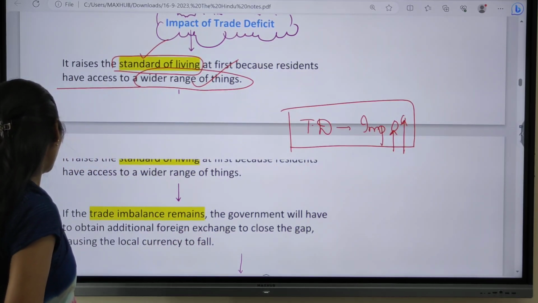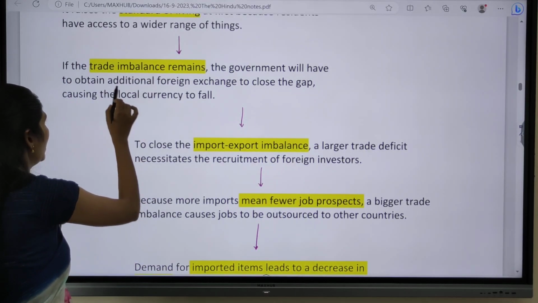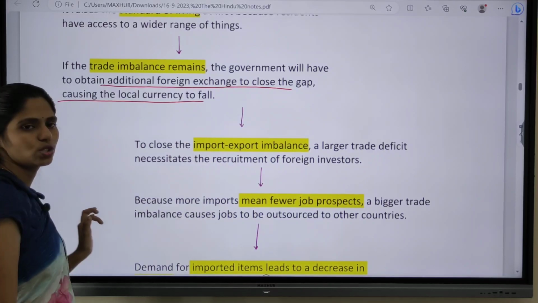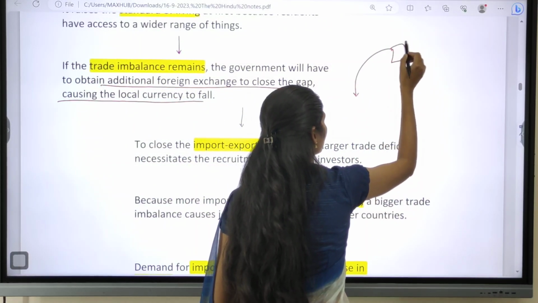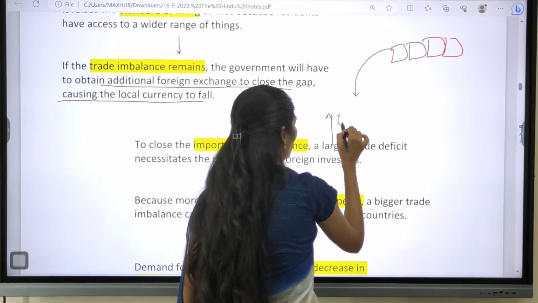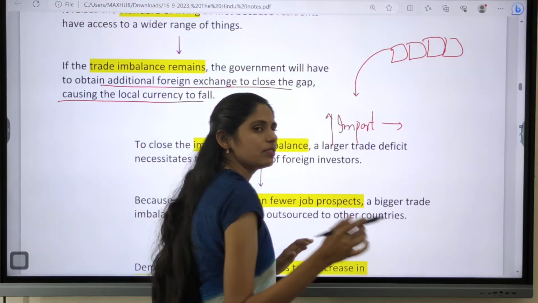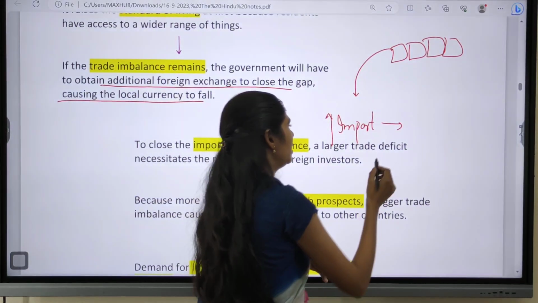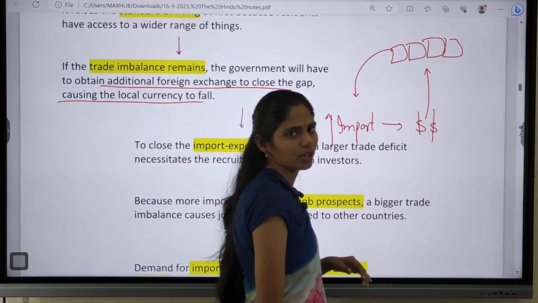Next one is if trade imbalance is happening, the government will have to obtain additional foreign exchange to close the gap, causing the local currency to fall. What happens? We are importing goods from other countries, so there is increasing imports. The country which is importing needs to pay in dollars to the country from which we are importing the goods.